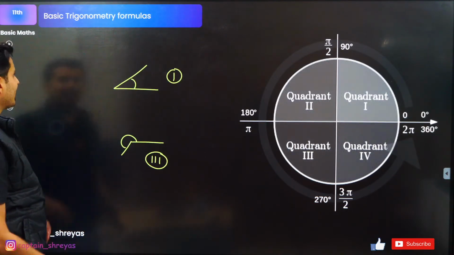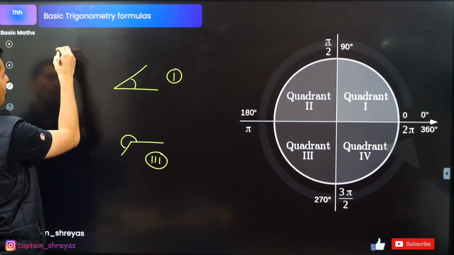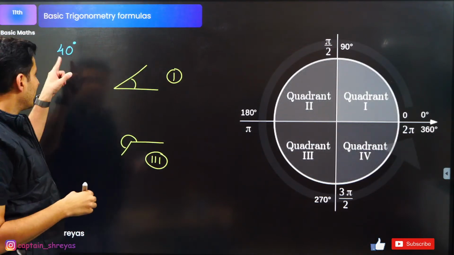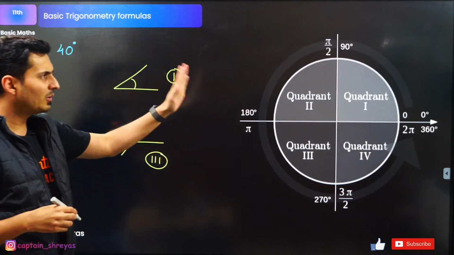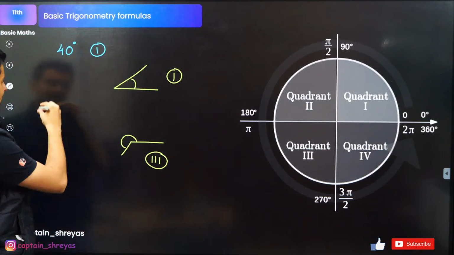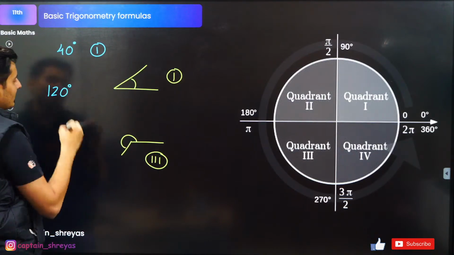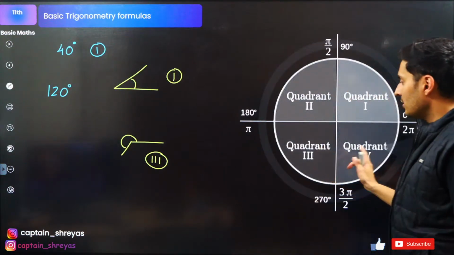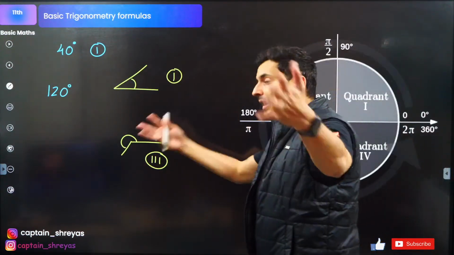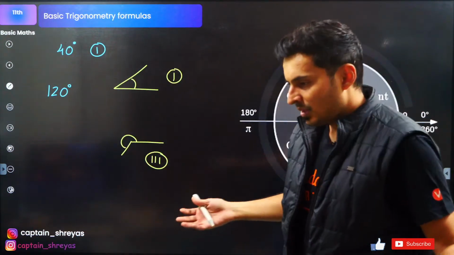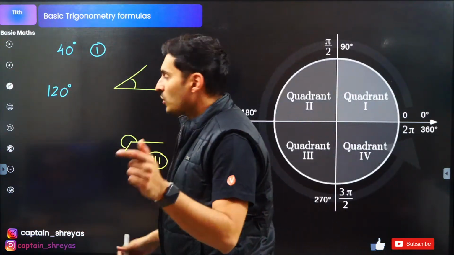Okay, let's see if you guys can answer this. 40 degrees is in which quadrant? 40 degrees is between 0 and 90, so obviously it is in the first quadrant. Okay, what about 120 degrees? Which quadrant is it in? First, second, third, fourth. You should be able to first of all identify the quadrant. If you don't identify the quadrant, it is a complete waste.